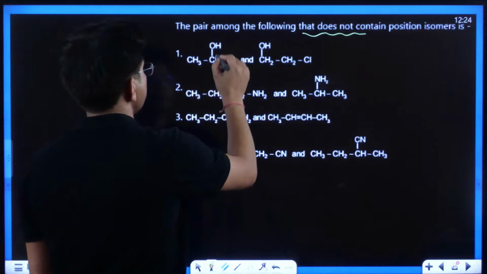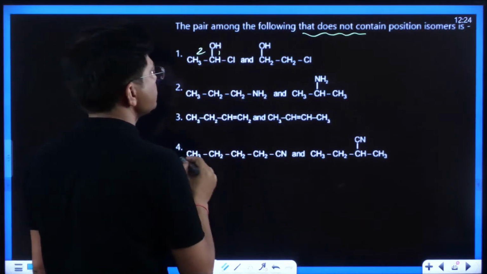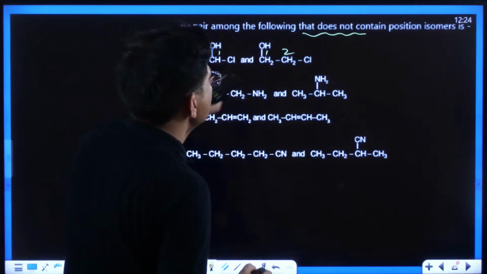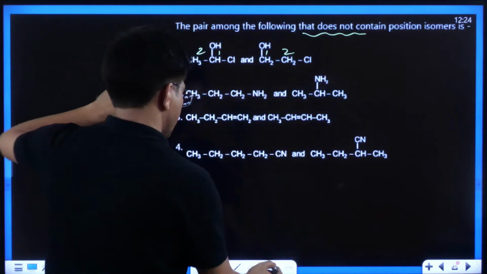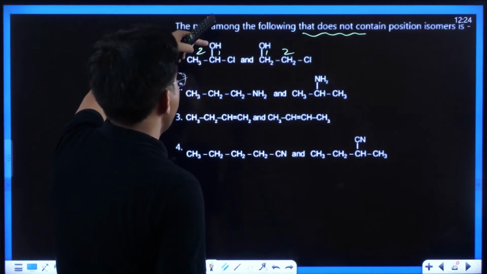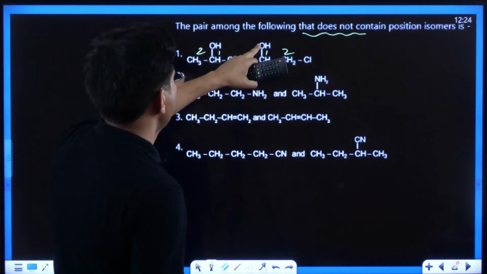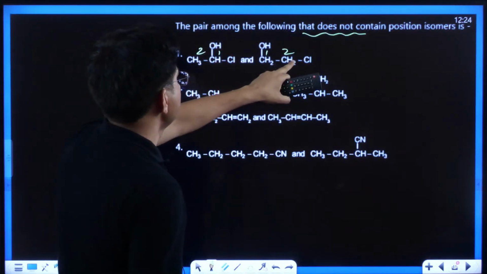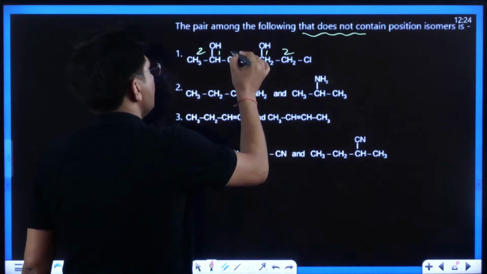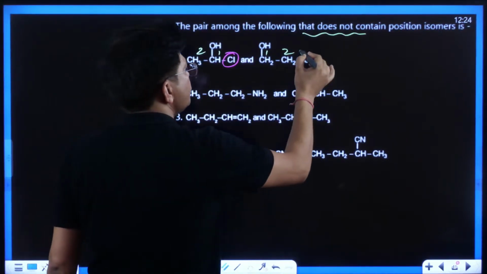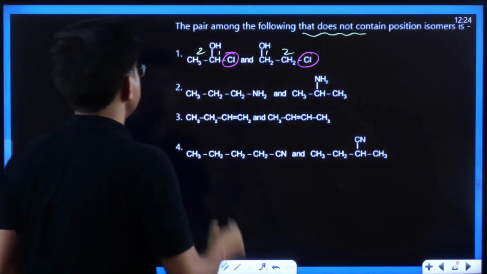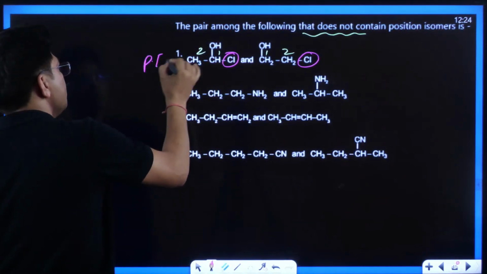If I say over here, this is 1, 2 and 1, 2. This can't be the answer. Does not contain position isomerism. Here the position of OH is 1, here also 1. The position of chlorine here is 1 and here is 2. So they are position isomers. So this can't be the answer.